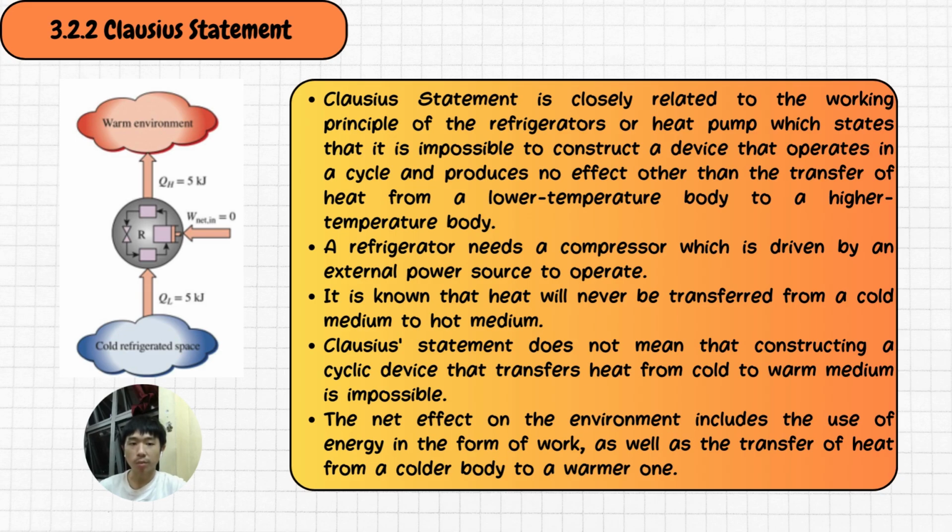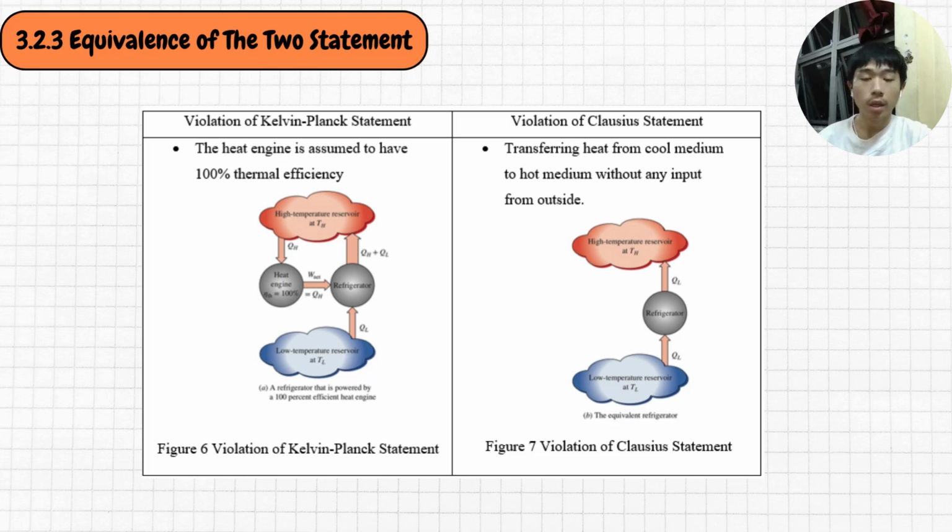Clausius' statement does not mean that constructing a cyclic device that transfers heat from a cold to a warm medium is impossible. The net effect on the environment includes the use of energy in the form of work, as well as the transfer of heat from a colder body to a warmer one. The Kelvin-Planck and Clausius' statements are equivalent in their consequences, and either statement can be used as the expression of the second law of thermodynamics. Any device that violates the Kelvin-Planck statement also violates Clausius' statement, and vice versa.